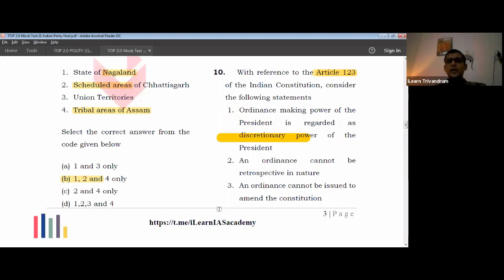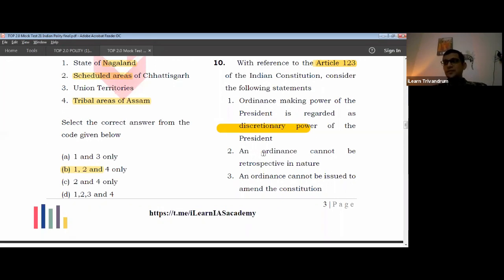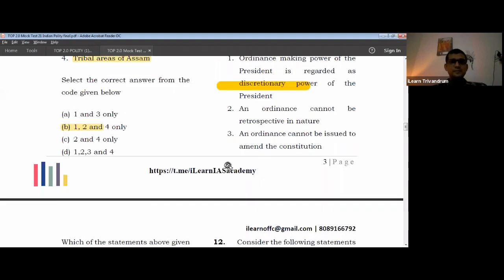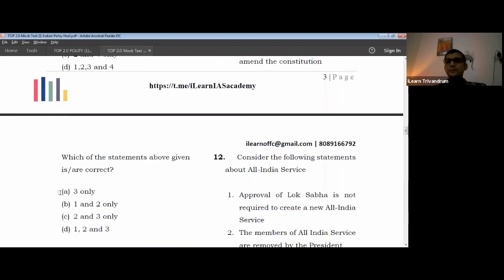What about the third one? An ordinance cannot be issued to amend the constitution. That is true. To amend the constitution, a bill has to be introduced in the parliament itself, and an ordinance is not the way out. So this is correct. The first is wrong, the second is wrong. So the answer should be 3. Let us see whether the answer is 3. The answer should be A.